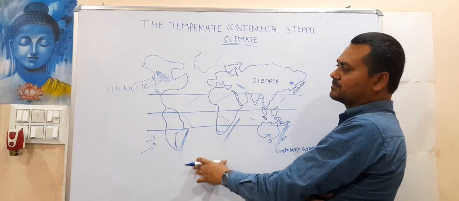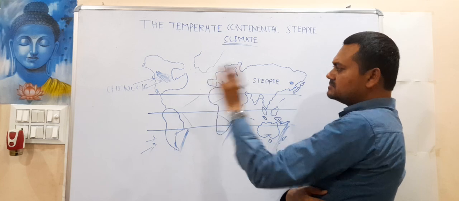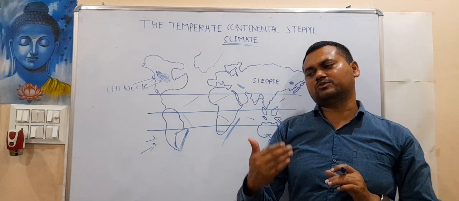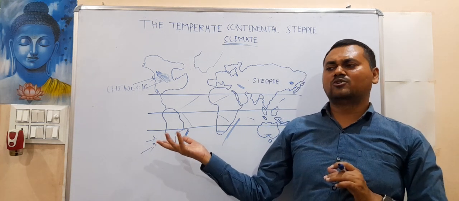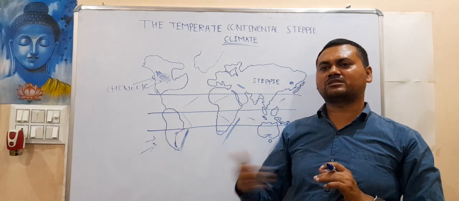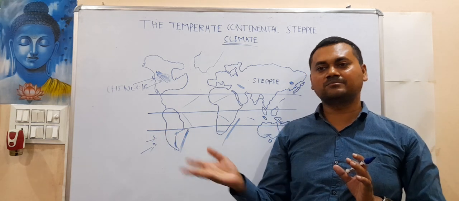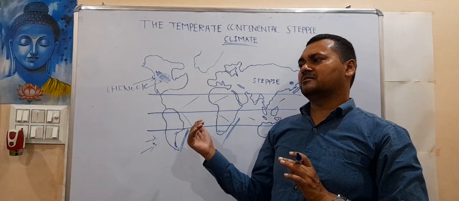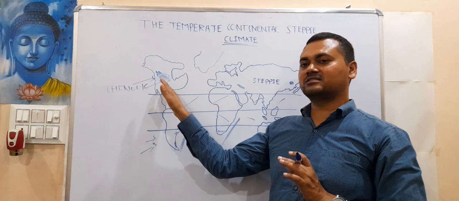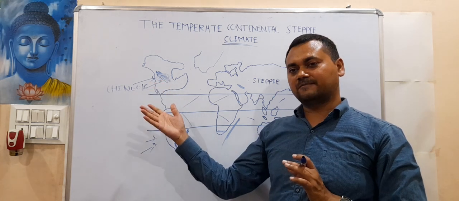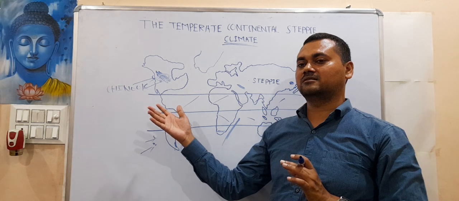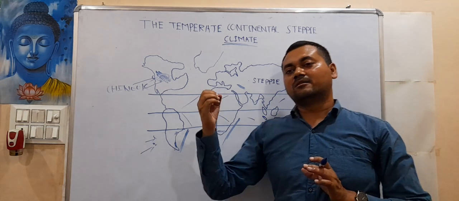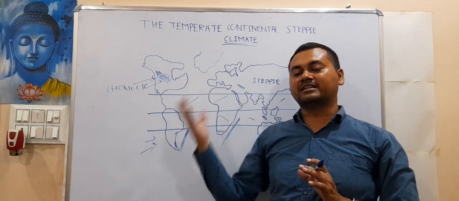So we have discussed the temperature, precipitation. Now one more thing is the crops. Look, they don't grow the crops the way we are growing various varieties, because the temperature is not very favorable. The main crop in this region is wheat, and this place produces the maximum amount of wheat in the world.